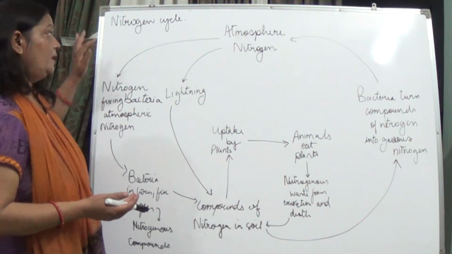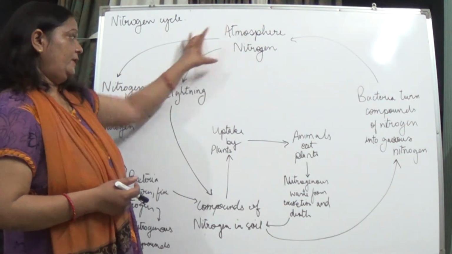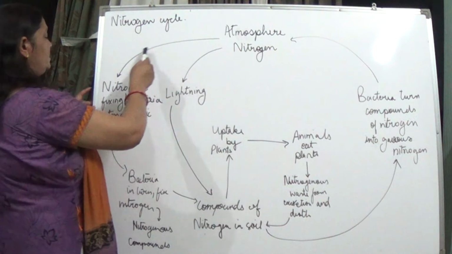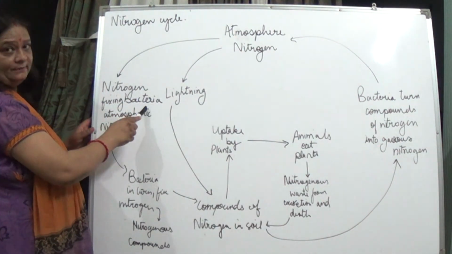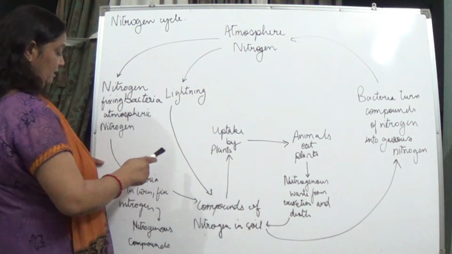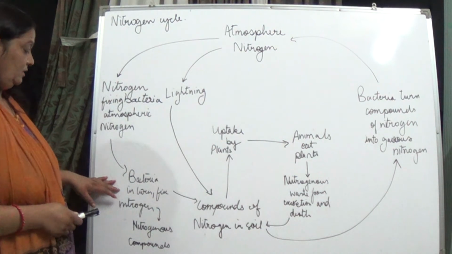So now let us study the whole nitrogen cycle. See this atmospheric nitrogen. Here we can see that atmospheric nitrogen is being fixed by bacteria in the soil. How does it fix it?